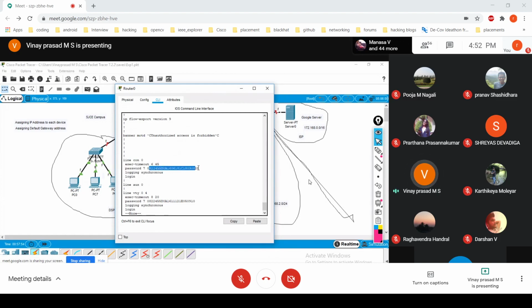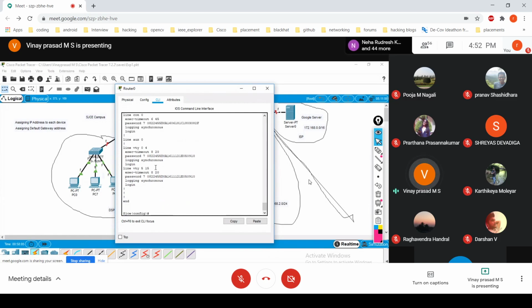And this password is also encrypted because I did it in global configuration mode with the service password-encryption command, right? Everything I did is stored in the running config file, which is kept in RAM. If I turn off this device and reboot it, it would be erased again.